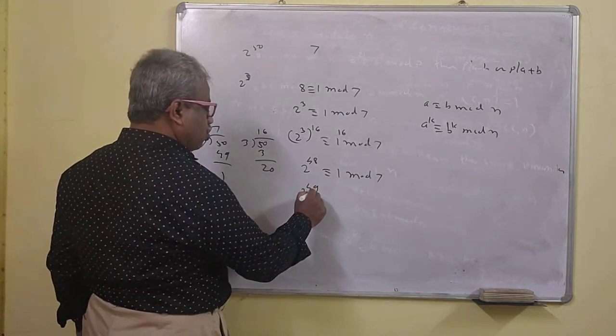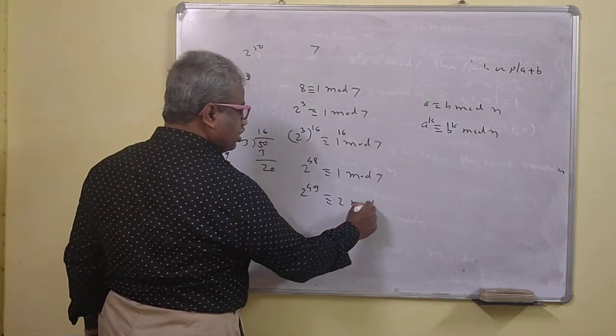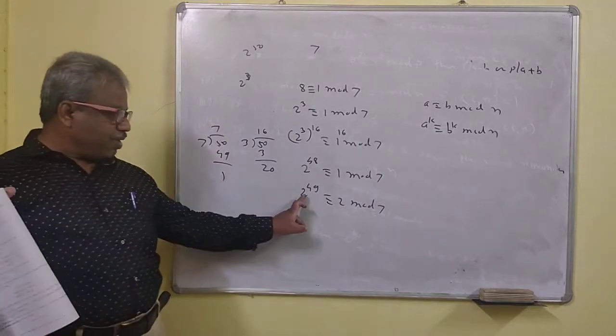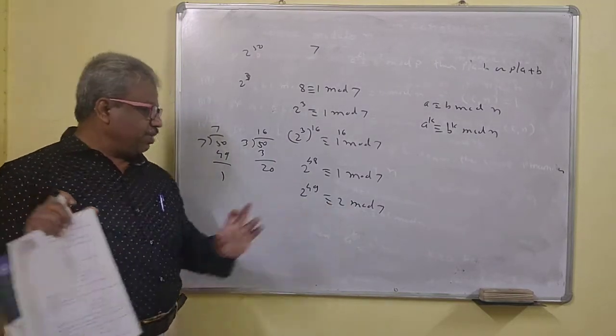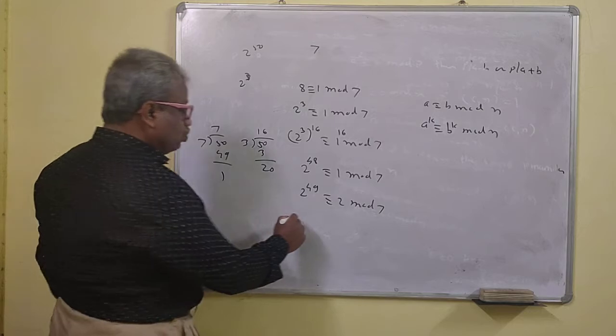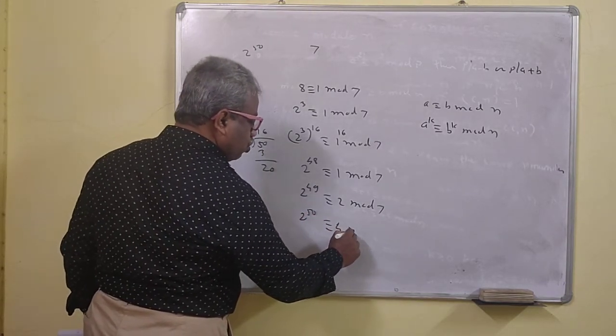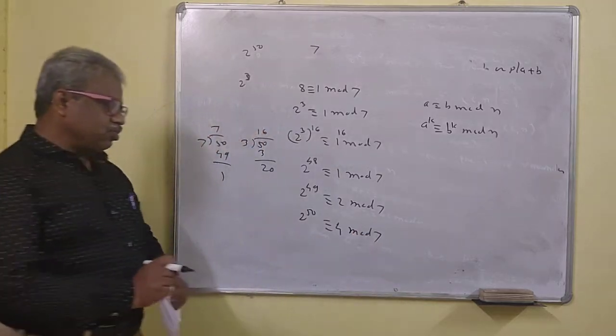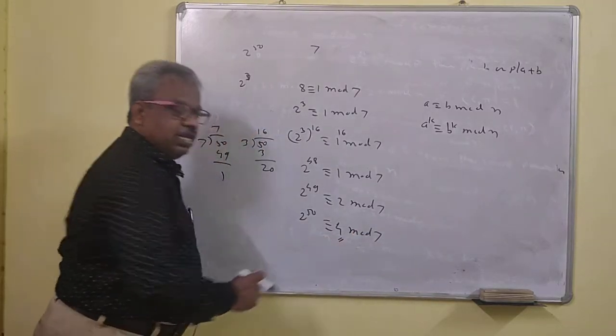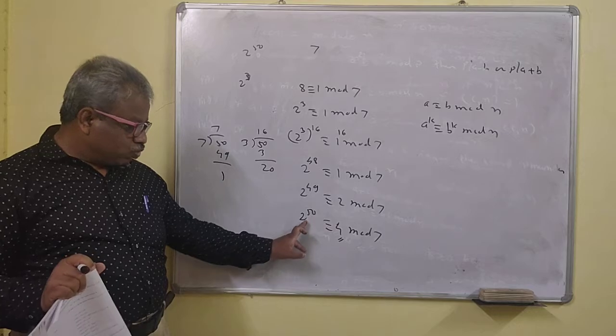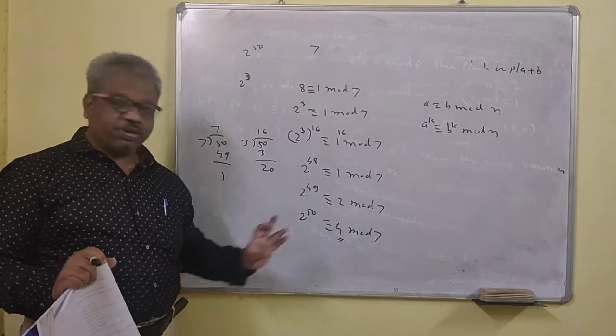So 2 raised to 49 is congruent to 2 mod 7. This means if you divide 2 raised to 49 by 7, the remainder is 2. Again we will multiply by 2. So 2 raised to 50 is congruent to 4 modulo 7. This number is less than 7, so when 2 raised to 50 is divided by 7, your remainder is 4.